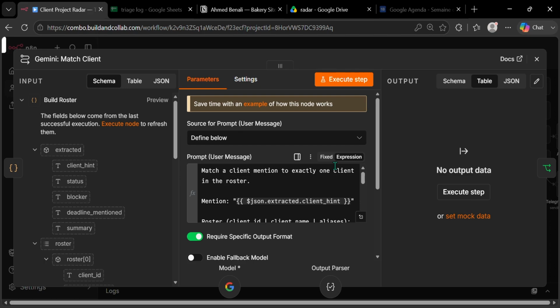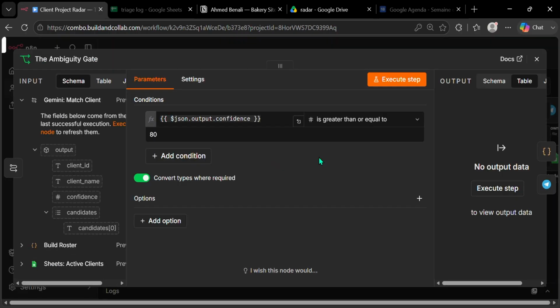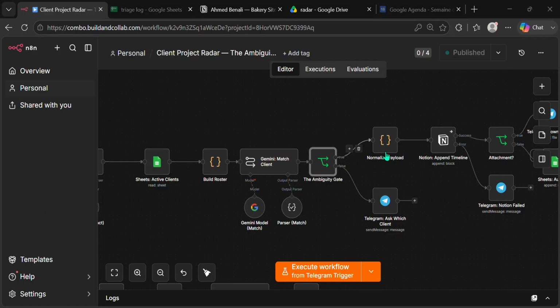The last line of the prompt is the one doing the work. Be pessimistic, because a wrong write is far worse than a question. And then, this is the gate itself. A hard threshold at 80. Above it, the workflow writes. Below it, it stops and asks me. That number is something I can tune. It's not the model deciding how confident it feels like being today.